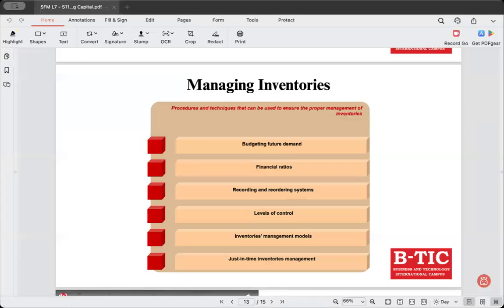So the organizations who follow the just-in-time inventory system aim to minimize inventory levels and the cost involved in holding inventories in the company. They receive the raw materials only when they are needed in the production process. So this system reduces the cost associated with holding inventory and aims to improve efficiency by aligning the ordering of inventory with actual demand.